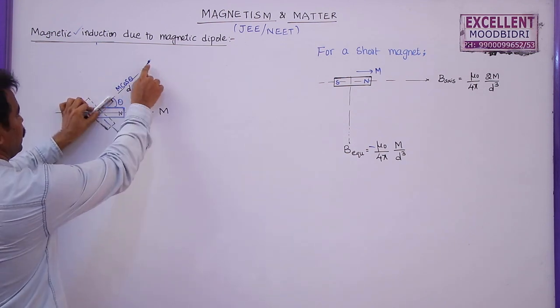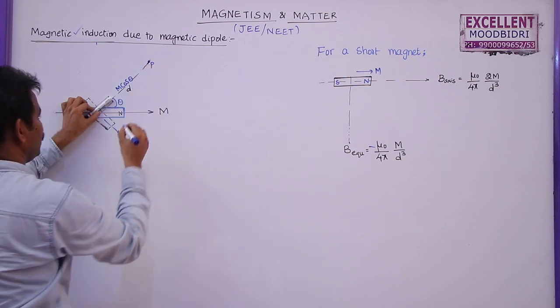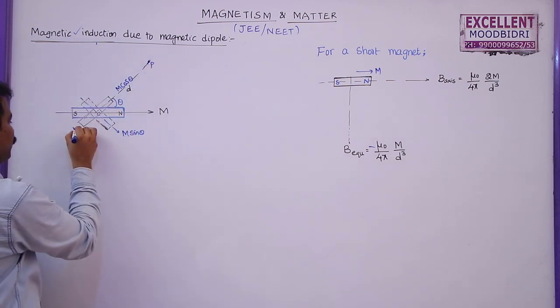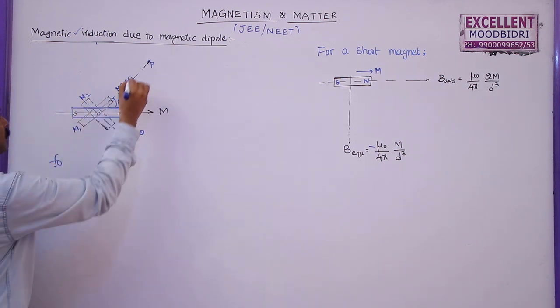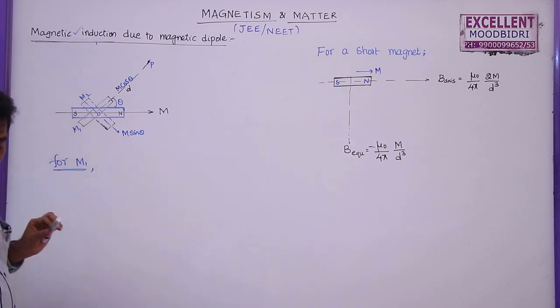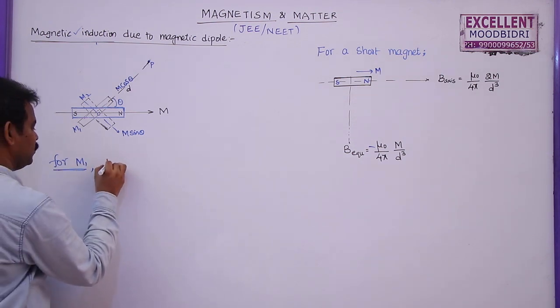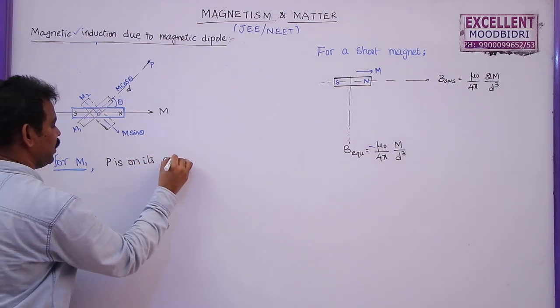So for this magnet, this point is on the axial line. This is the point P. So for this M1 magnet, this is M2 magnet. For M1, P is on its axis.